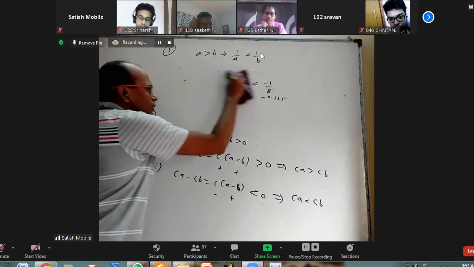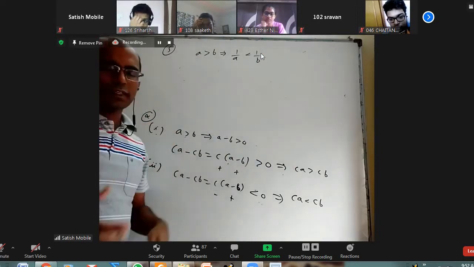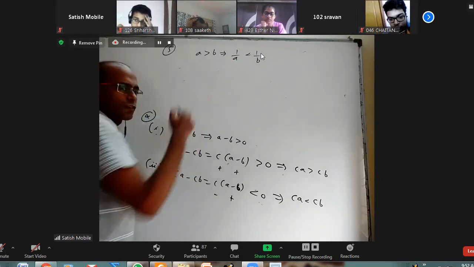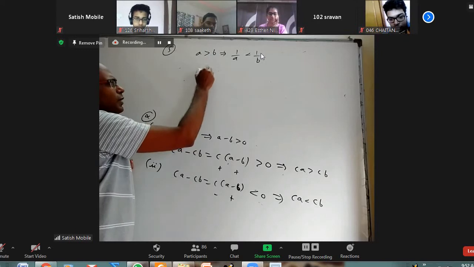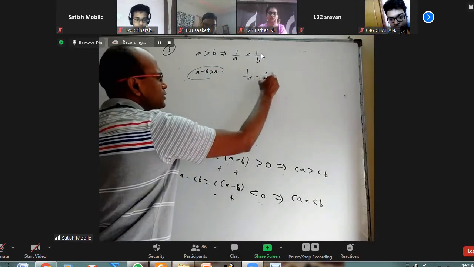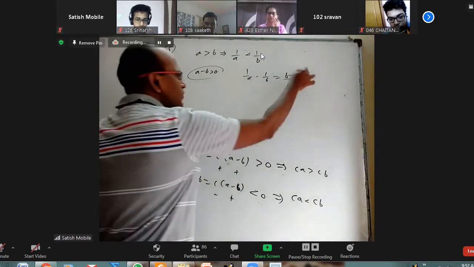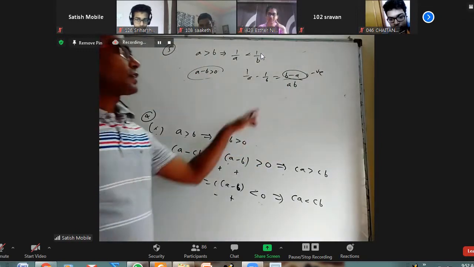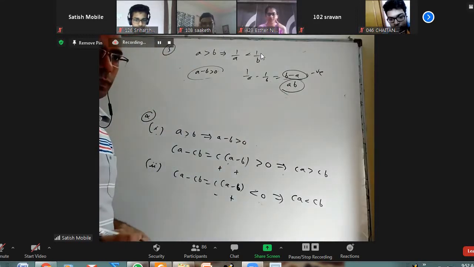So that's what I'm saying. Not that whenever A is greater than B, we simply say it's reciprocally less than this, taking some example. We have to thoroughly prove it. Actually, when you take this minus this, everything will be very clear to you. Don't write, I'll write clearly once again. A minus B is greater than 0. We know that. Here, when you take 1 by A minus 1 by B, you will get (B minus A) by AB. B minus A is for sure negative, no doubt, because A minus B is positive. Whether the whole thing is negative or positive now depends on the sign of AB, right?